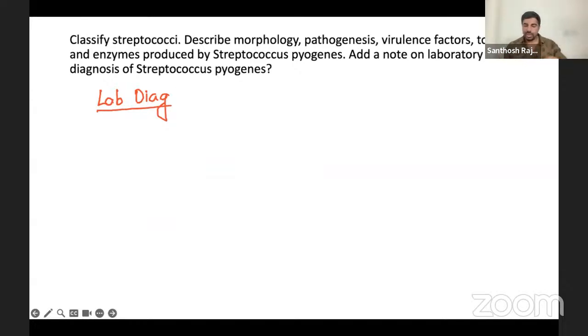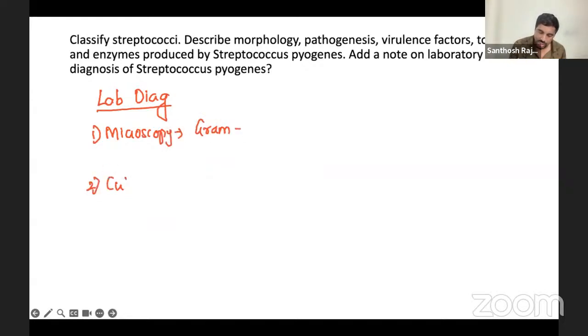In Streptococcus pyogenes, one more thing also, we forgot to classify the Streptococcus. I'll tell you after this. Okay, first we'll go to lab diagnosis. In lab diagnosis, again, same thing. First, you have to always explain about the microscopy, that is your gram stain. Microscopy means in gram stain, what you're going to see.